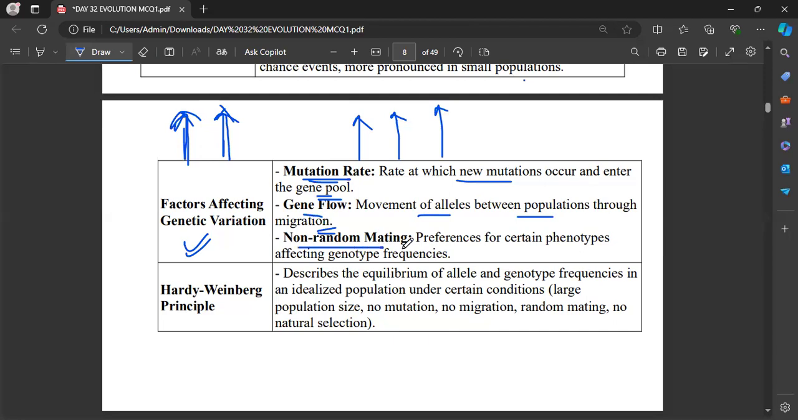Okay. Now, non-random mating. The female or male breeds based on sexual selection, with sexual preferences. That is mate preferences. Preference for certain phenotypes affects the genotypic frequencies.